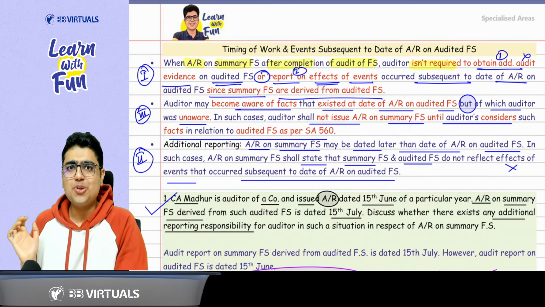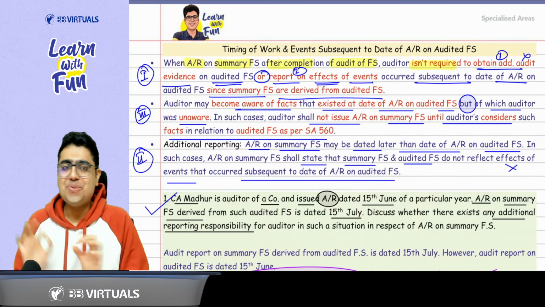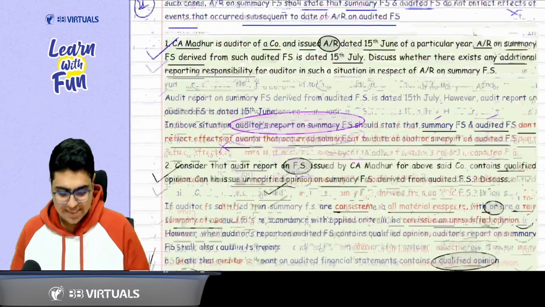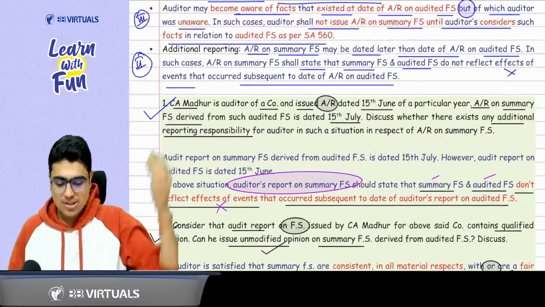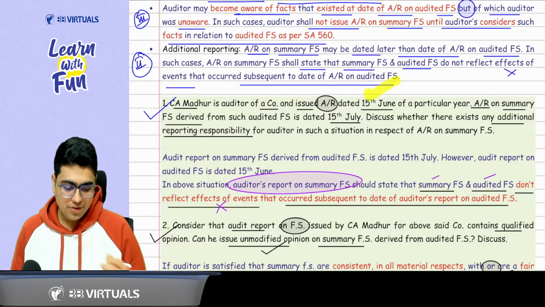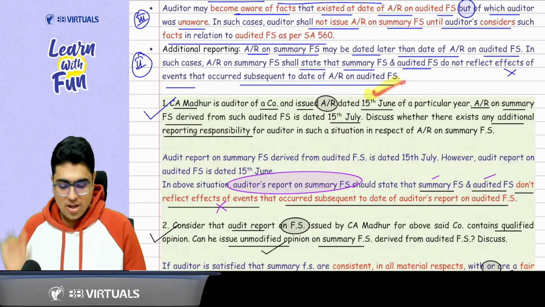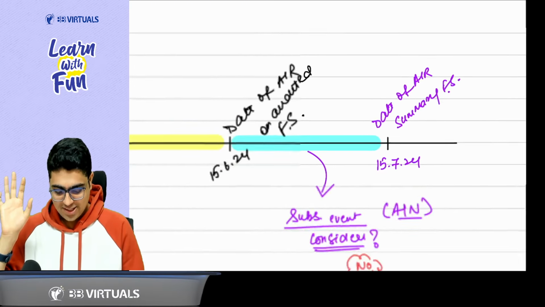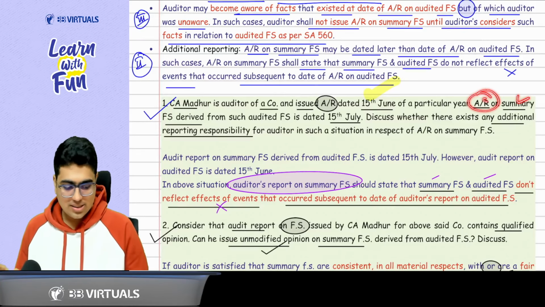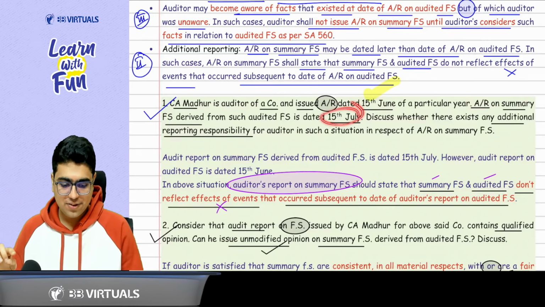Now let's do two more questions on SA 810 and everything will be crystal clear to you from the exam point of view. First question. CA Madhur is the auditor of the company which issued the audit report on 15th of June. Same case, sir. And then the audit report on summary financial statements was dated 15th July.